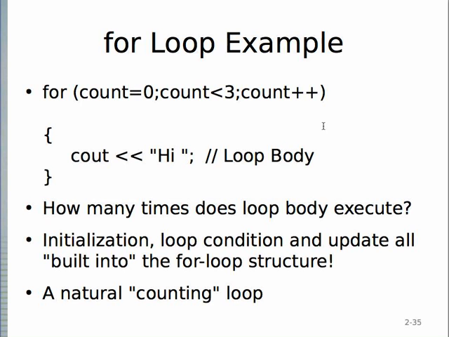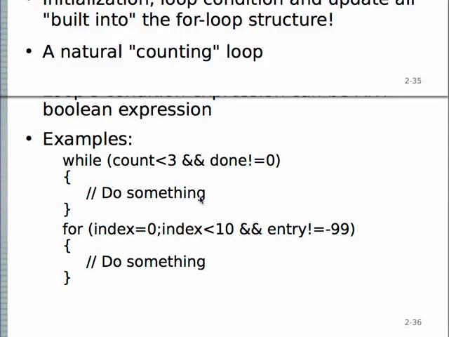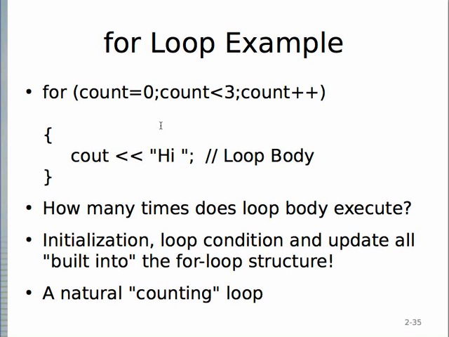Okay, so here's a simple example. You might want to figure out how many times this prints out hi. Remember you do the initialization first, and you can put in an int count equals 0 here. Then you check the Boolean expression. If it's true, you do the loop body, update, check, loop body, update, check, and so on. So just remember there's this triangle you go around. The initialization you always do once, then after that, check, loop body, update, check, loop body, update.